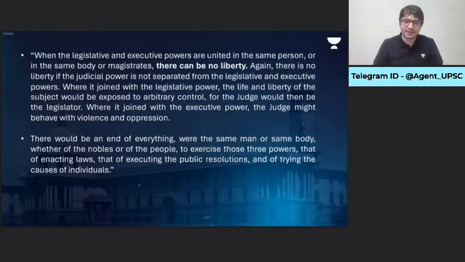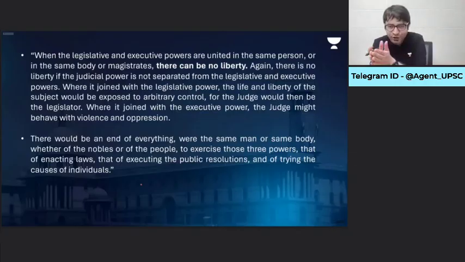Listen to me carefully. This is what Montesquieu writes in his book, The Spirit of the Laws. I will read it, then I will explain it. But while reading it, you will be able to understand. When the legislative and executive powers are united in the same person or the same body, clear? There can be no liberty. I'll explain how. Again, there is no liberty if judicial power is not separated from the legislative and executive powers.